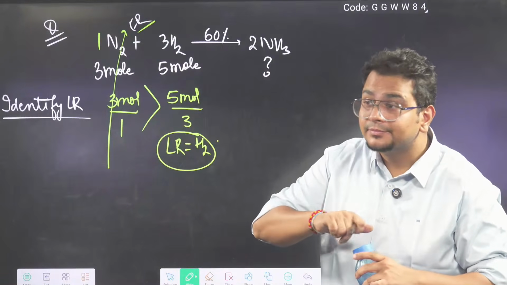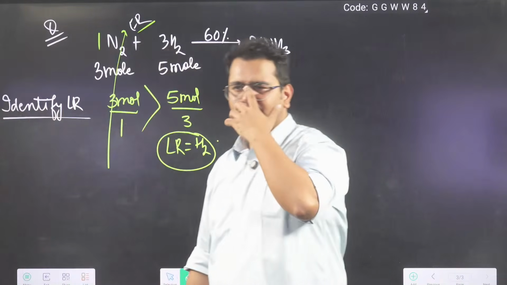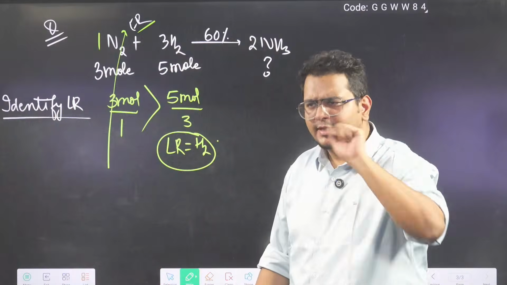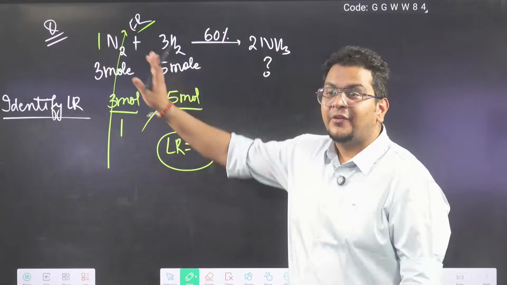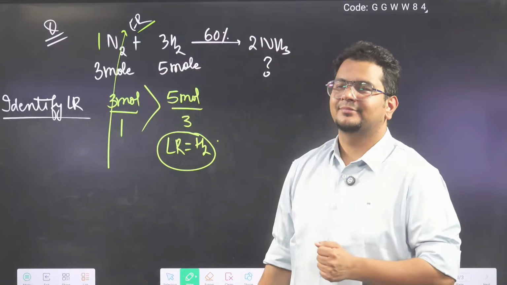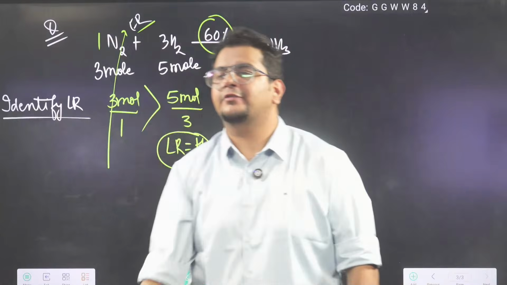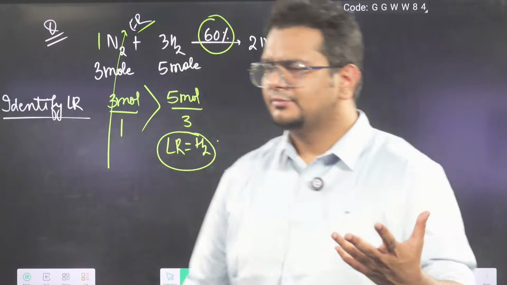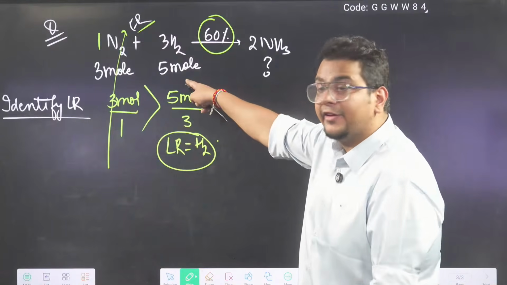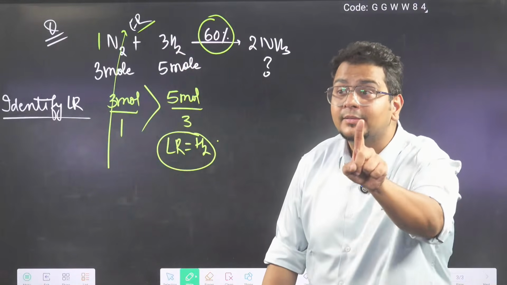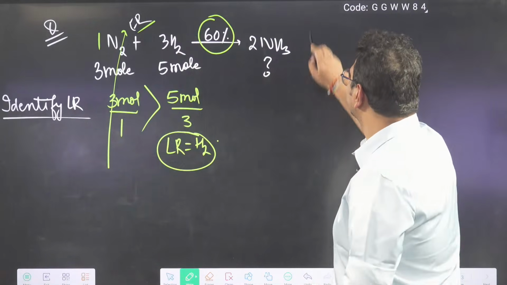So what changed today? Till yesterday, 5 mole of hydrogen was given as limiting reagent. We were assuming that 5 out of 5 mole will react. But now the question is telling me that only 60% of the 5 moles are reacting, which is 3 mole. I'll talk about how 3 mole came. But the reaction is saying that 5 mole is the limiting reagent, but the reacted amount is only 60%. So sir, what to do?